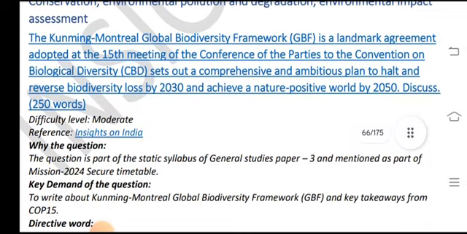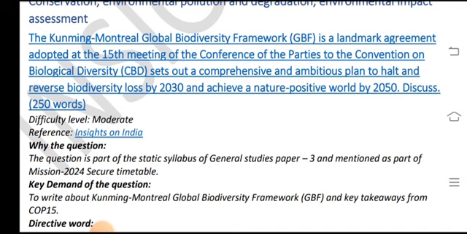The Kunming-Montreal Global Biodiversity Framework (GBF) is a landmark agreement adopted at the 15th meeting of the Conference of the Parties to the Convention on Biological Diversity (CBD). It sets out a comprehensive plan to halve and reverse biodiversity loss by 2030 and achieve nature-positive status by 2050.